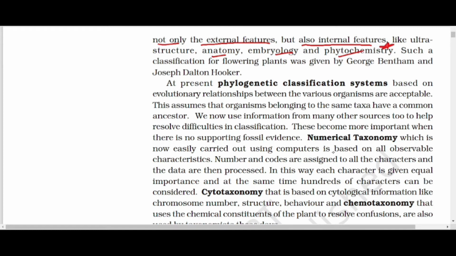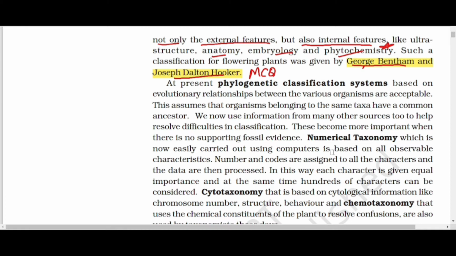Such a classification of flowering plants was given by George Bentham and Joseph Dalton Hooker, which is an MCQ. Both the names are an MCQ, which was asked 5 to 6 times in the NEET examination. So highlight it: George Bentham and Joseph Dalton Hooker.